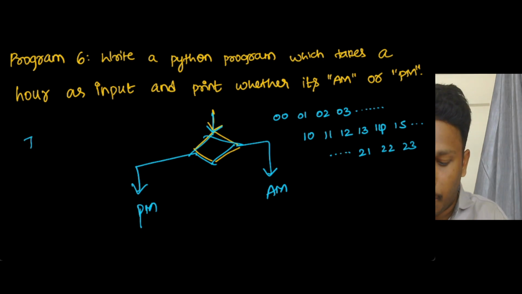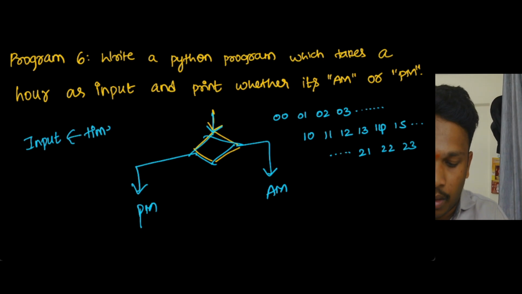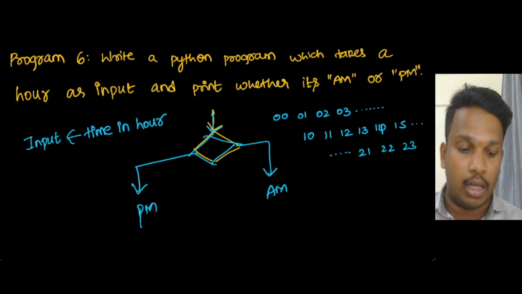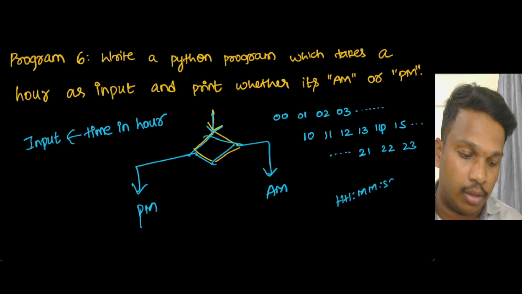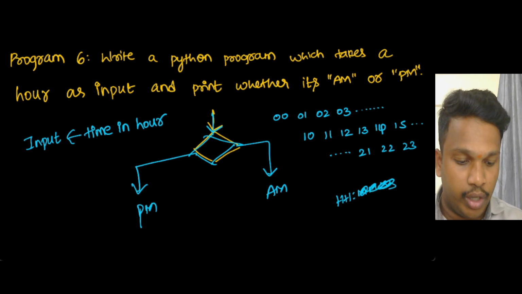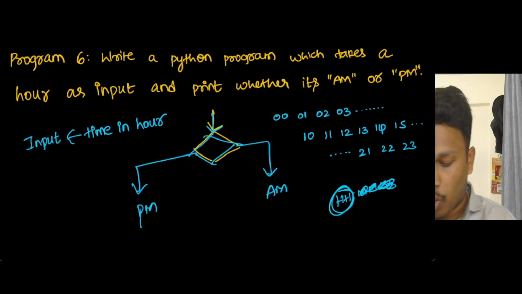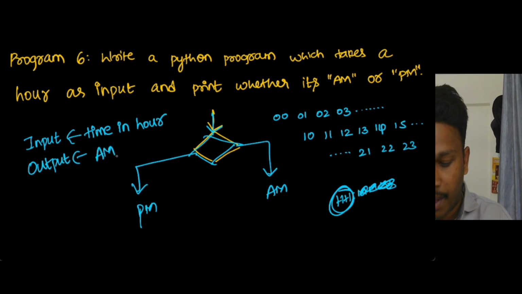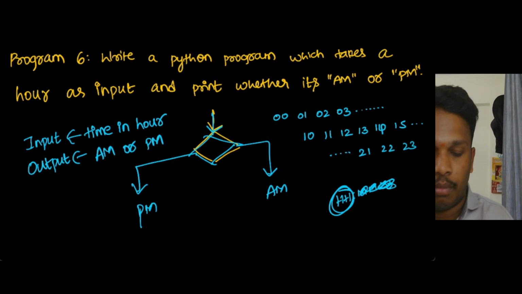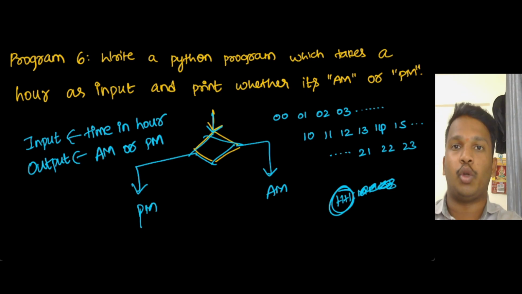Now basically, what is the input for this? The input for this is time, but in hour. Why? Because if you say time, then you will ask hour, then minute, then second. All these we don't need. We need only hour, okay? Now what is the output? We need to tell whether it is AM or PM. Only two cases, not more than that.